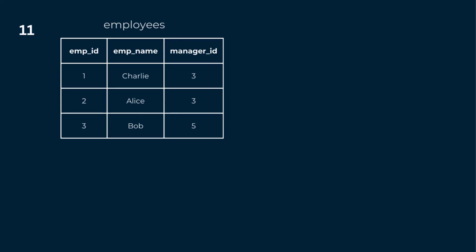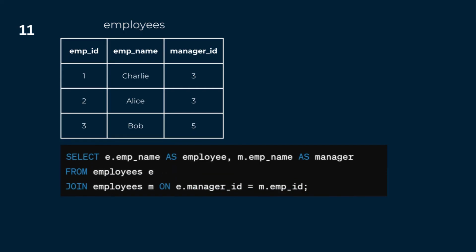Now if you have observed, whatever information we need to fetch is contained within the same table itself, but in different rows. And that is what it means when we say that a self-join is useful when we need to connect information from one row in a table with the information from another row in the same table. To execute this task in SQL, we can write the following query.